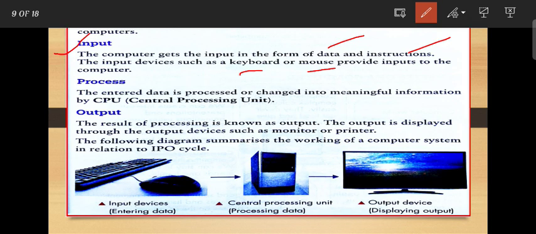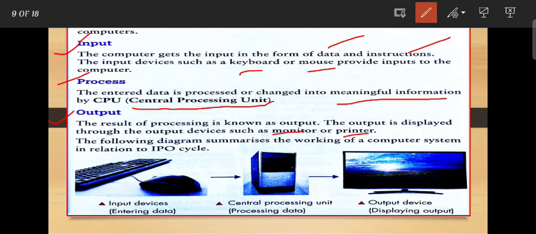Next is process. The entered data is processed or changed into meaningful information by the CPU. CPU means central processing unit. Next is output. Output means the result of processing is known as output. The output is displayed through the output devices such as monitor and printer.